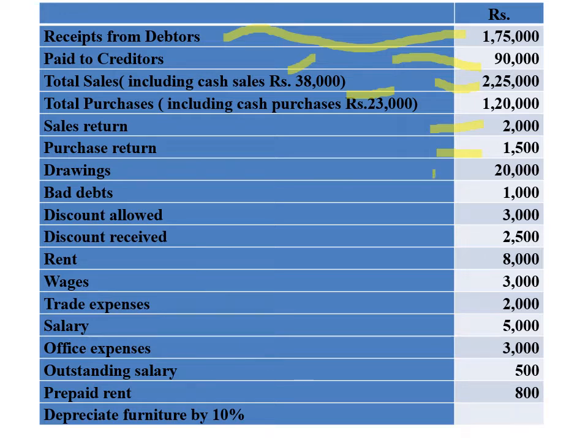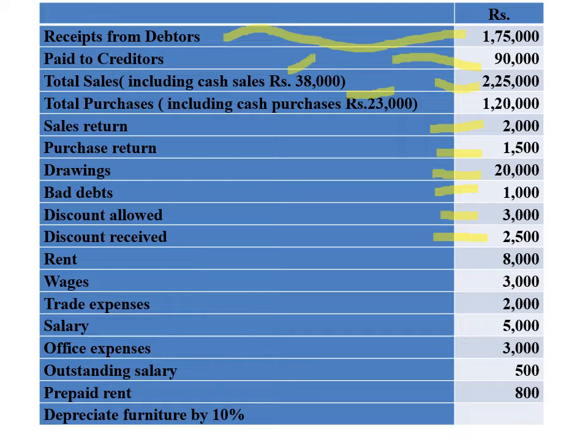Then drawings to be recorded in cash account as well as in the closing balance sheet. Bad debts to be recorded under debtors account as well as in profit and loss account. Next, discount allowed to be recorded under debtors account as well as profit and loss account.